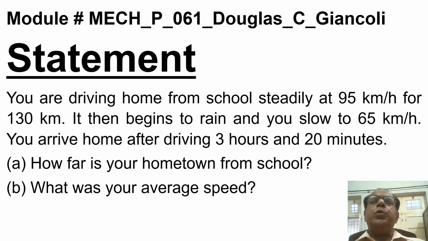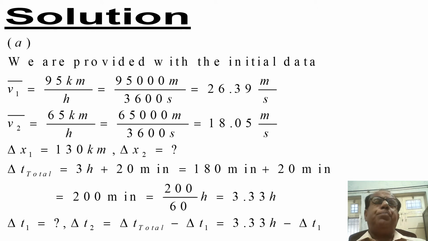We will use subscripts 1 and 2 for V1, V2, T1, T2, etc. Almost quite a simple problem, no complication in this problem. Solution. We are provided with the initial data: V1 bar, the average, equal to 95 kilometers per hour, which will be converted into meters per second.